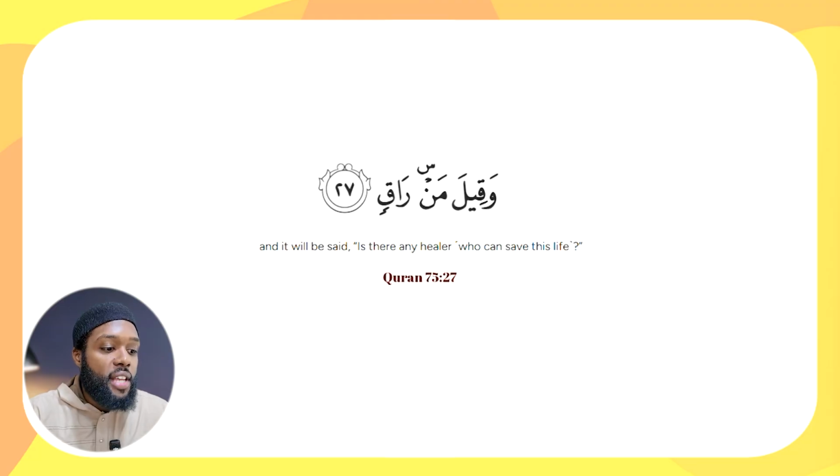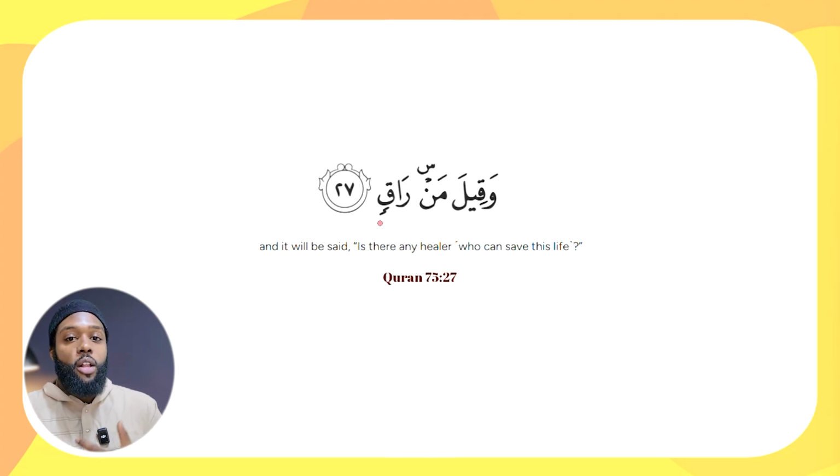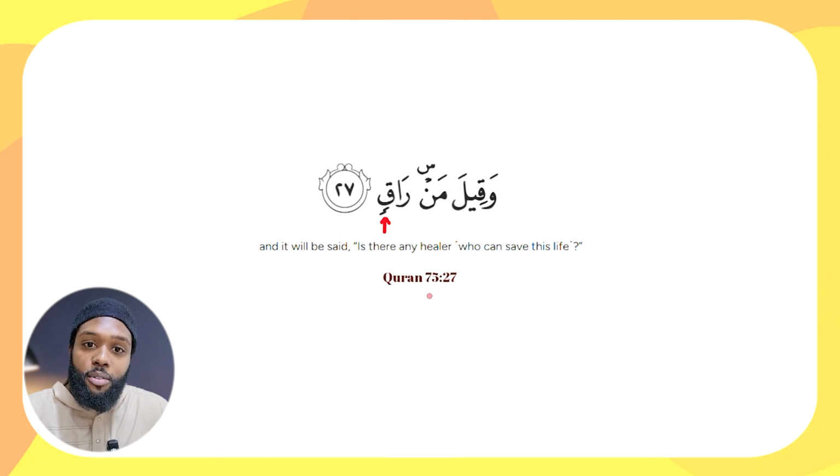And we see here in this ayah, وَقِيلَ مَنْ رَاقٍ. So notice that what follows the ism istifham is raqin. And tanween is a sign of an ism. But is this ism in the state of jar? No, right? What could possibly put this ism in the state of jar? It's following an ism istifham.